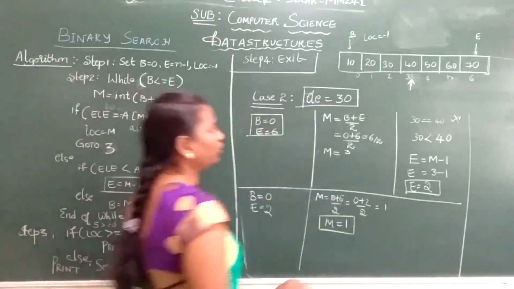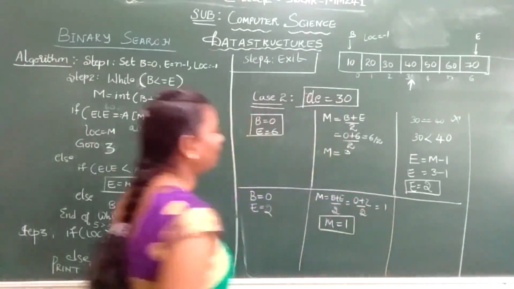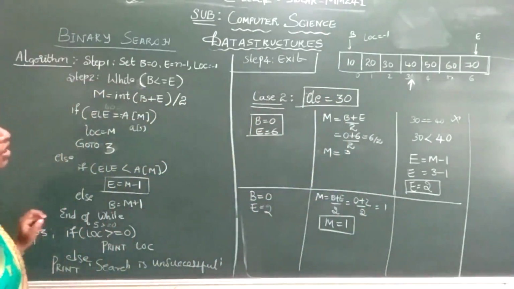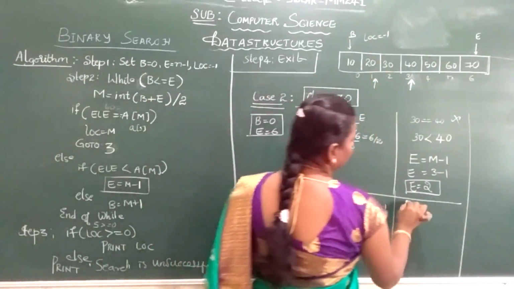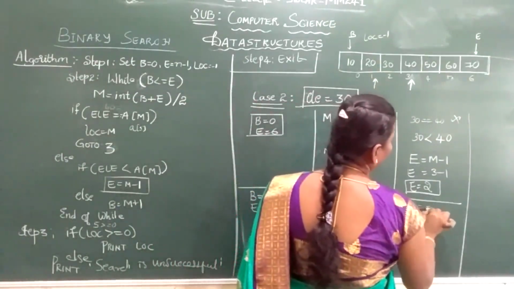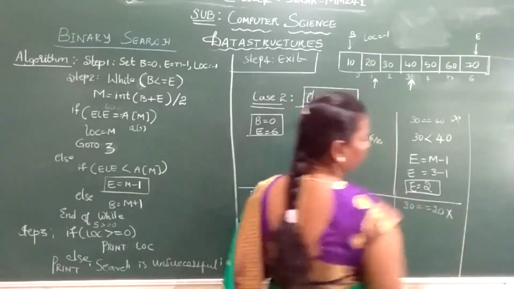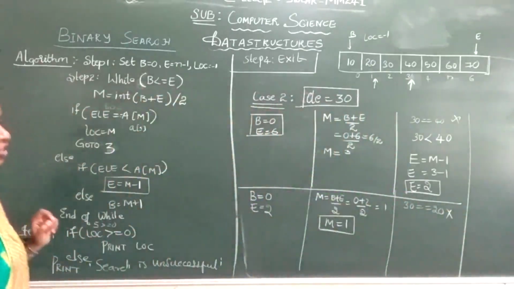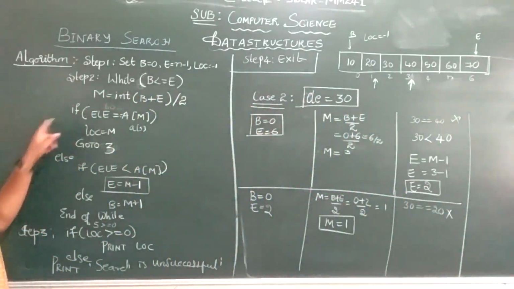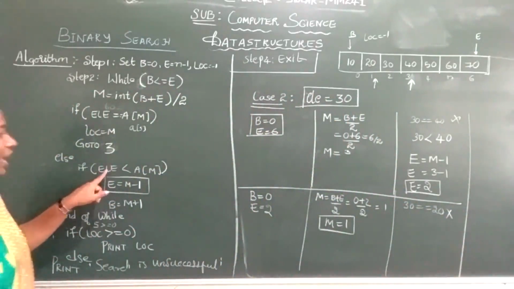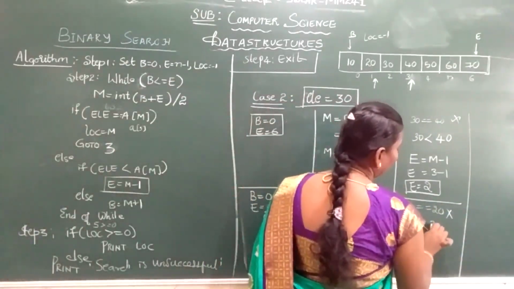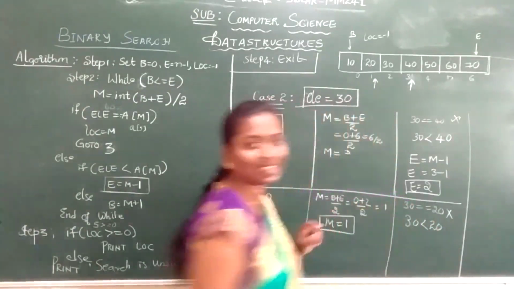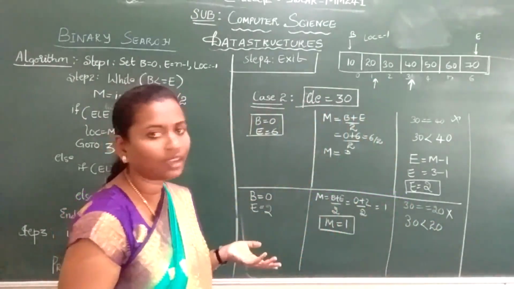Okay. Now you compare your mid element 1. What is at your mid element 1? 20. Is 30 equal to 20? No. Your condition fails. So if your condition fails, what will happen? Again you check if the element, that is your 30, is less than 20? No, 30 is greater than 20.